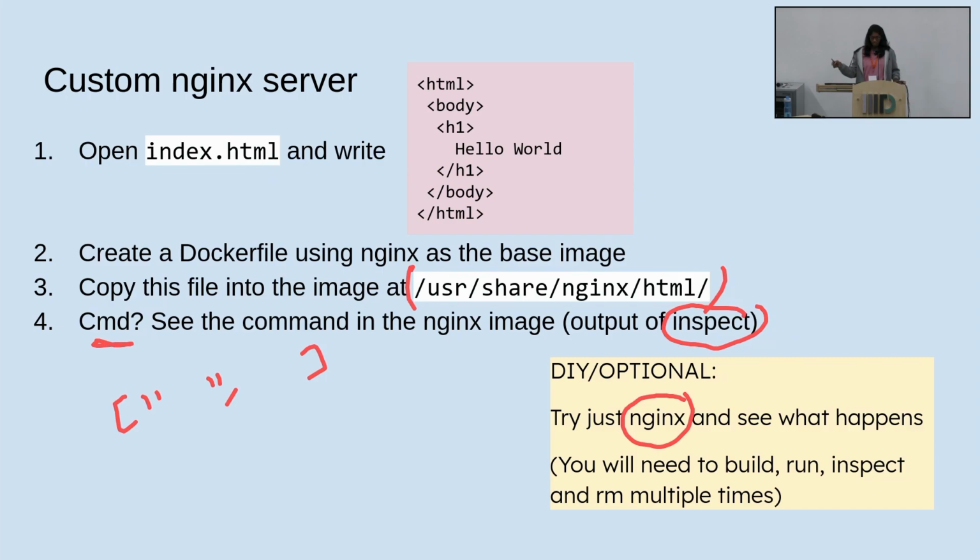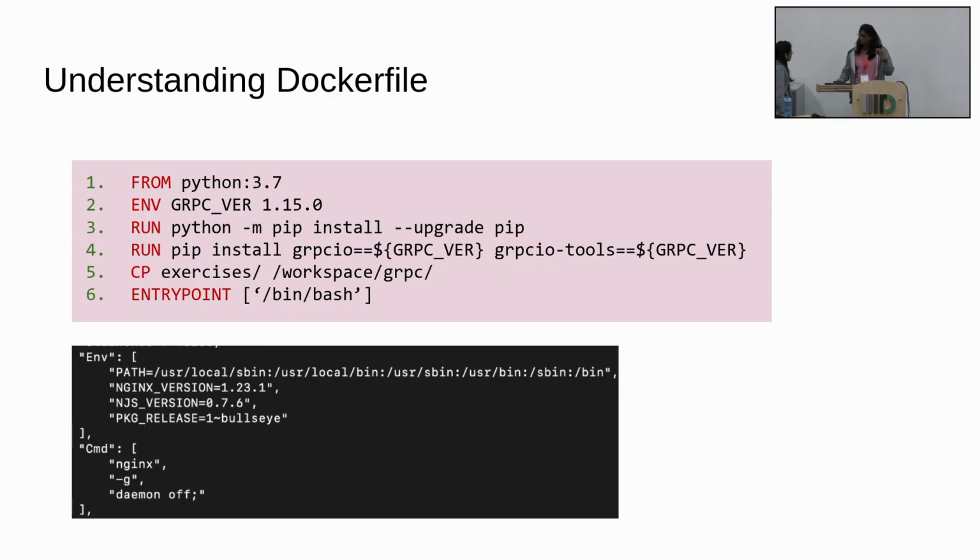But for that, you will have to go to the build stage, and you need to do multiple runs to debug the issue if you just run nginx instead of the actual output command. It's there in the PDF. This is a sample Dockerfile in case you want to see a template. This is a sample Dockerfile, but now you need to run the commands that we need to do.